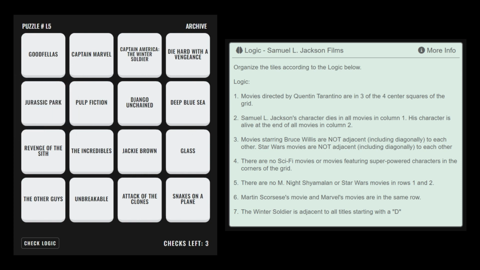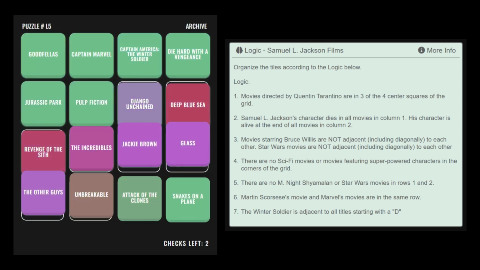The only 2 unplaced movies remaining are The Incredibles and Attack of the Clones. We know from rule number 3 that Attack of the Clones must not be adjacent to Revenge of the Sith, and so The Incredibles must be placed here, leaving Attack of the Clones in this final position. If we check the logic now, we'll see the puzzle is solved and without any guessing.